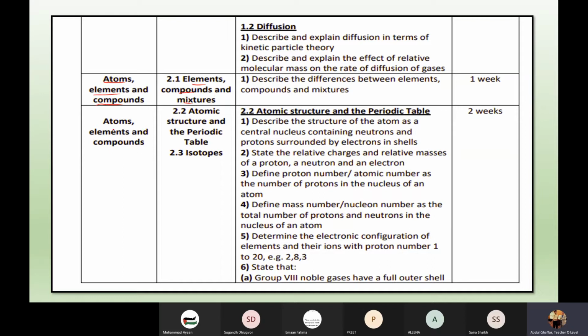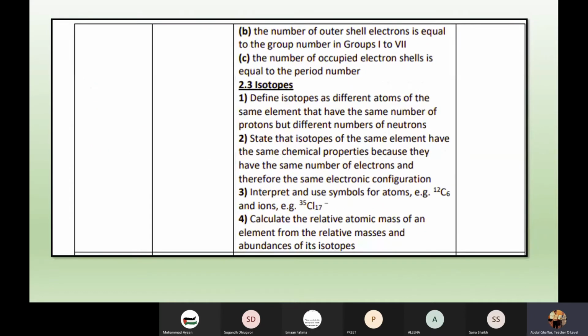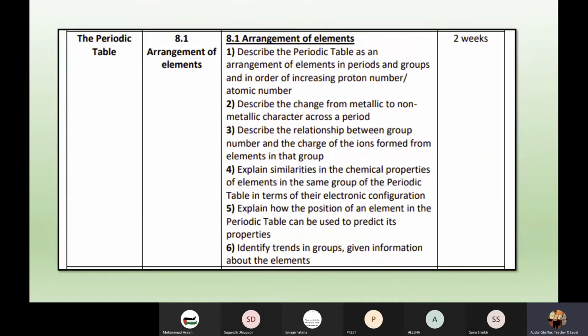Then there is another chapter, that is atoms, elements, and compounds. That is the same chapter, but what are the subtopics in it? We will discuss atomic structure and periodic table, and then isotopes, right? So these are the subtopics which we will discuss. Now look here, isotopes. Then we will discuss the next chapter, that is the periodic table, which is very important, and some portions or